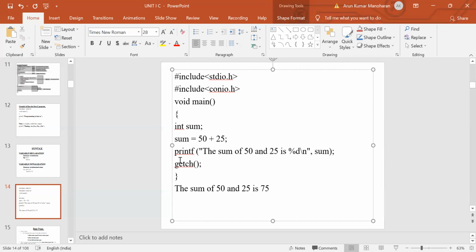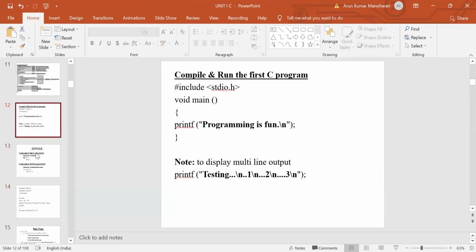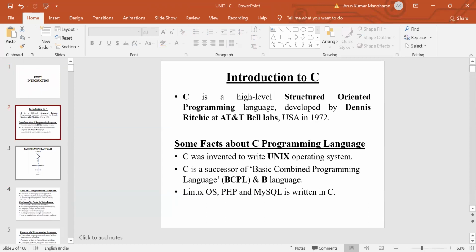So far we have discussed who developed the C language, when and where it was developed, and what the purpose and use of developing this C language was. These are some of the facts about the C programming language. Initially, this language was invented to write the Unix operating system. It evolved from ALGOL, which means algorithmic language, followed by BCPL, the basic combined programming language, and then B language. The Unix operating system, PHP, and MySQL are written using the C programming language.